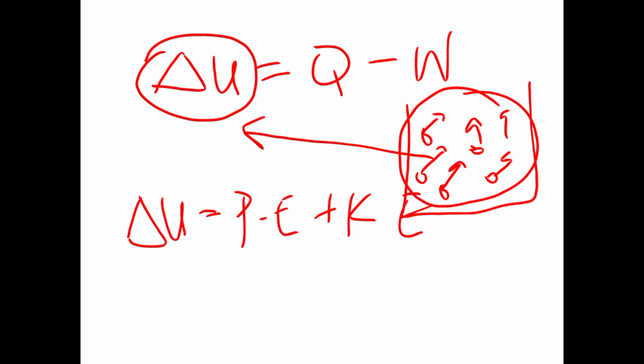But for an ideal gas, one of the kinetic theory of gases states that the force of attraction between gas molecules is negligible. So what that means is that the potential energy is zero. There are no real attractions between the gas molecules, so we can take this to be zero.